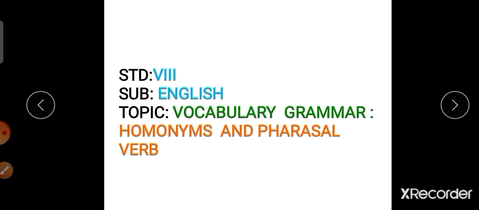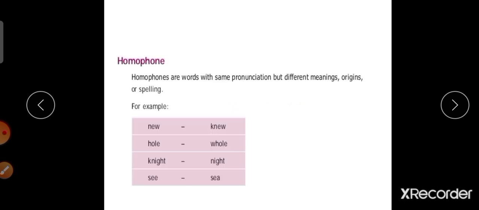Standard 8, subject is English, topic vocabulary grammar, homonyms and phrasal verb. Already you know the differentiation between homophones and homonyms. Just we have to recap what is homophone and detail about homonyms. What is homophone? Homophones are words with same pronunciation but different meanings, origins or spelling.